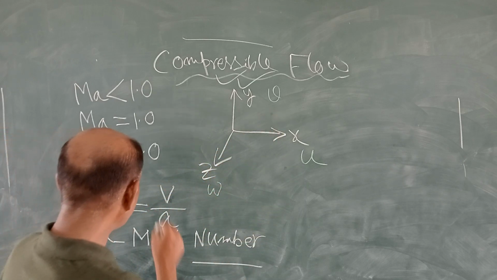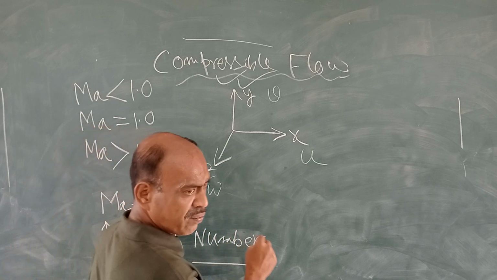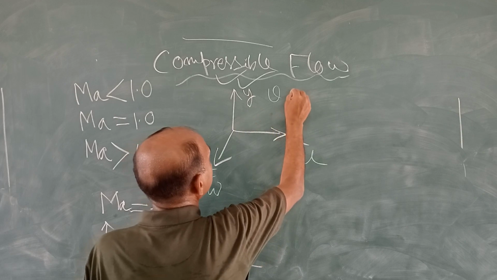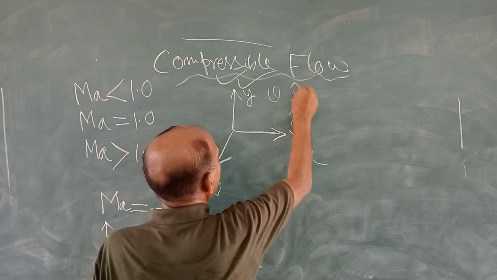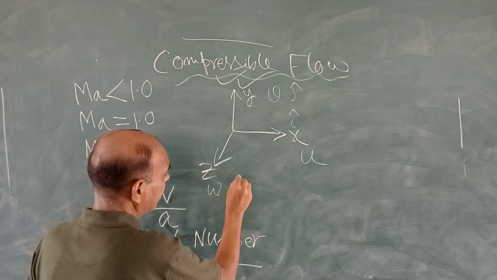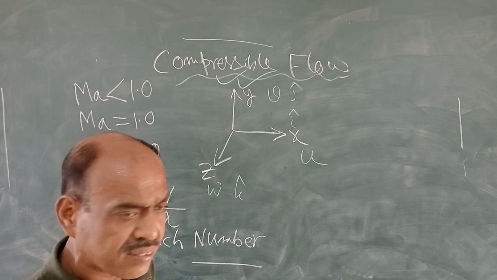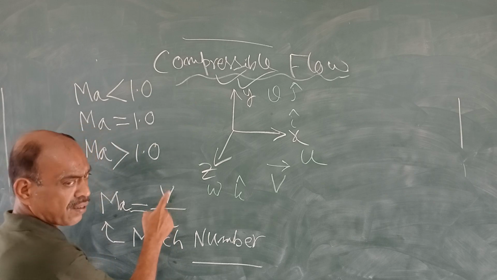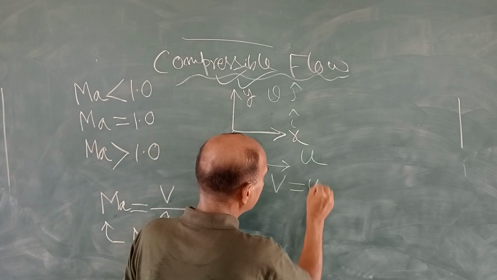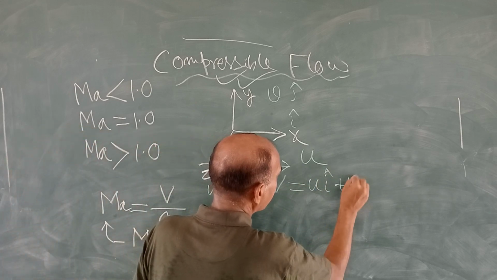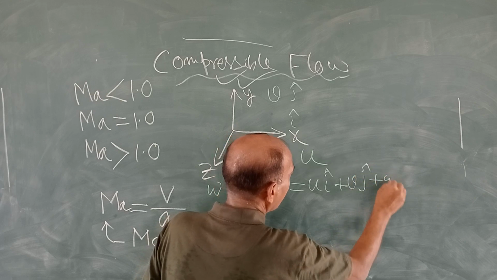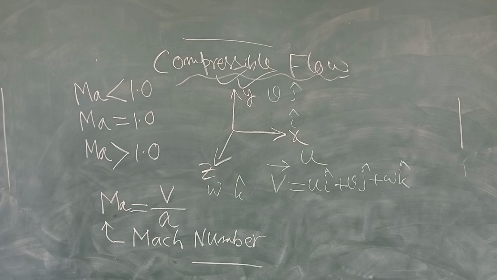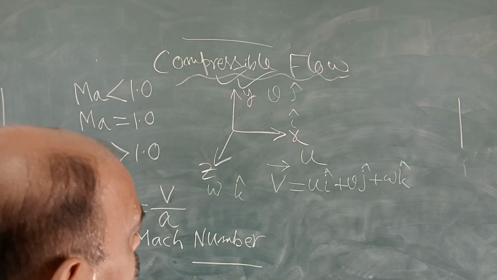Right? So, what is the velocity? Say, unit vectors. Along x is i cap, along y it is j cap, and along z it is k cap. These are unit vectors. Then this velocity vector V can be written as ui plus vj plus wk. This way it can be written.